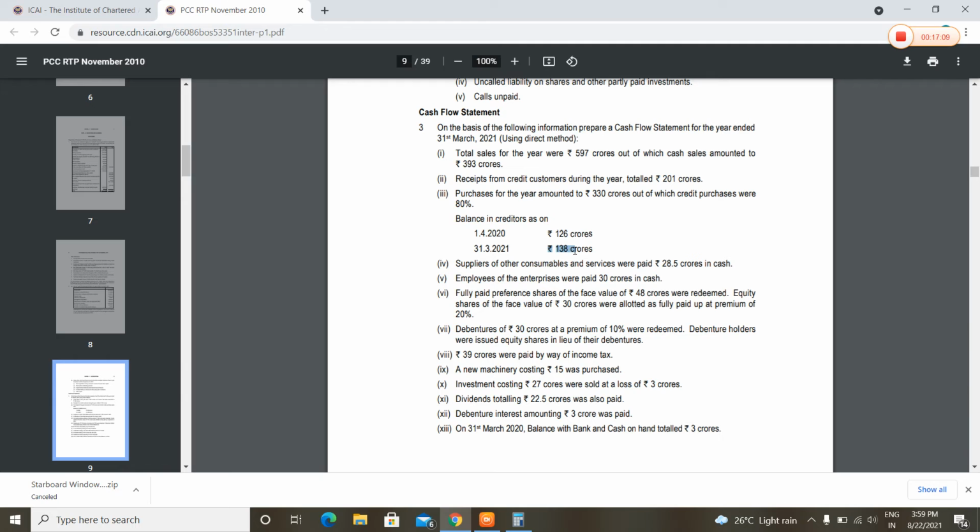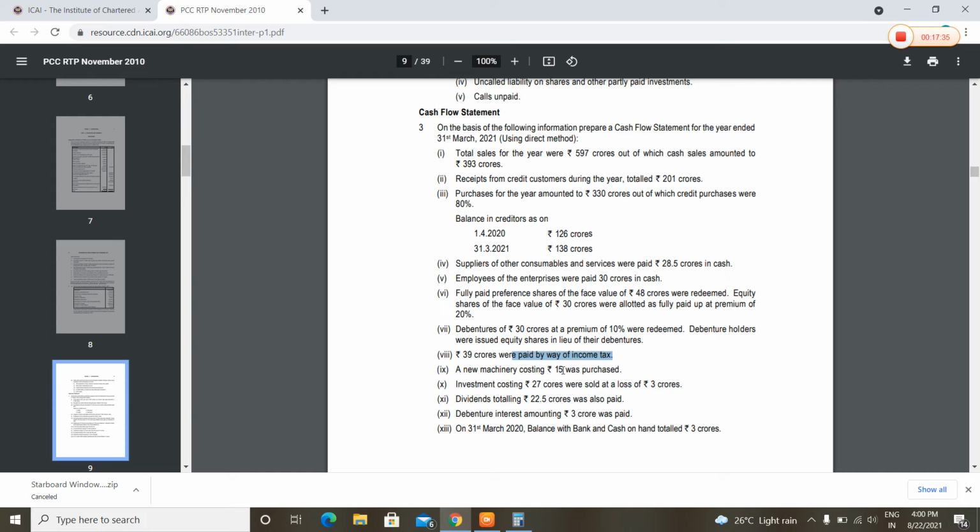We will deduct this from the operating activities. Then 39 crores was paid by way of income tax. Income tax, that means we will deduct this from operating activities.